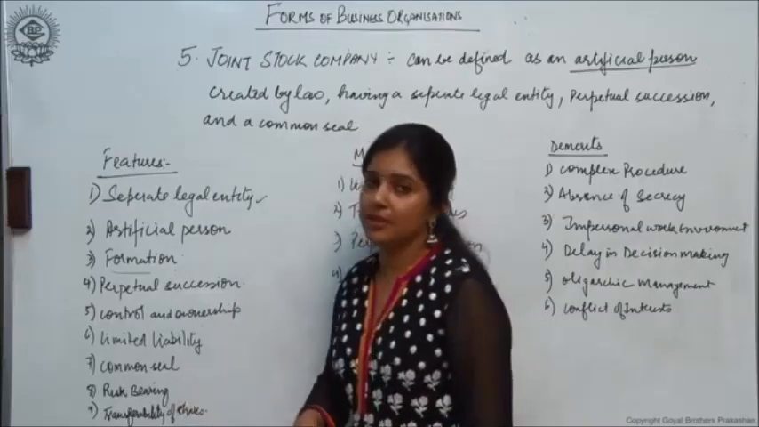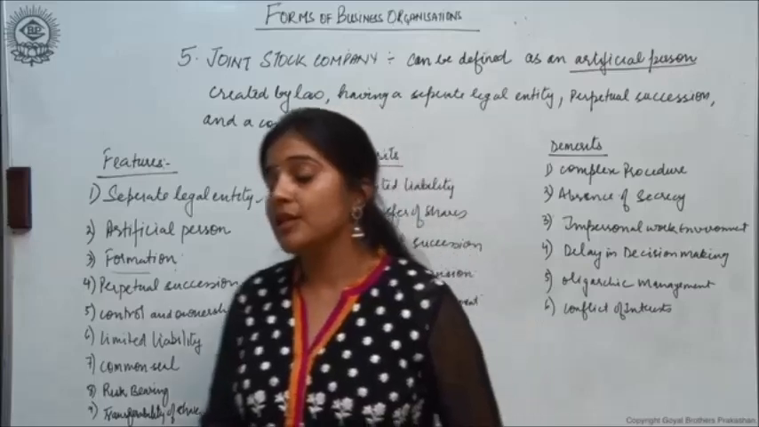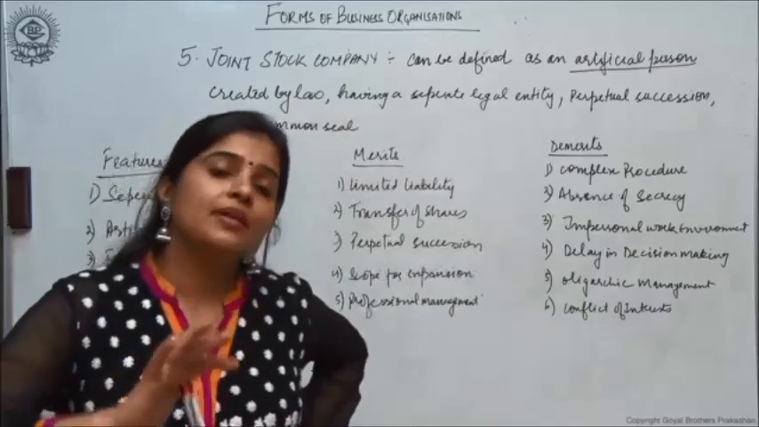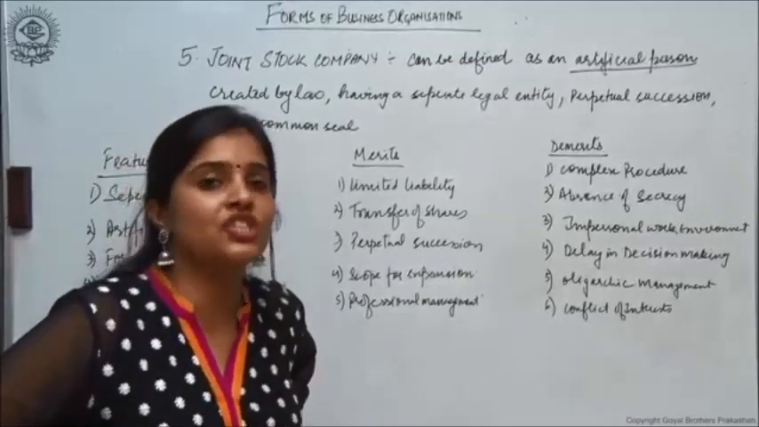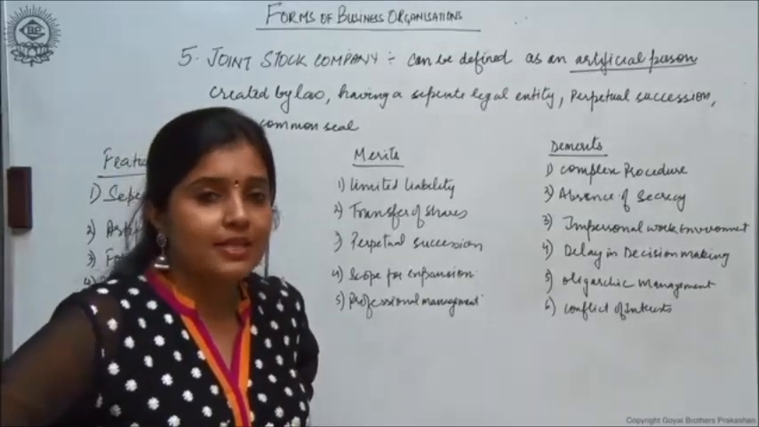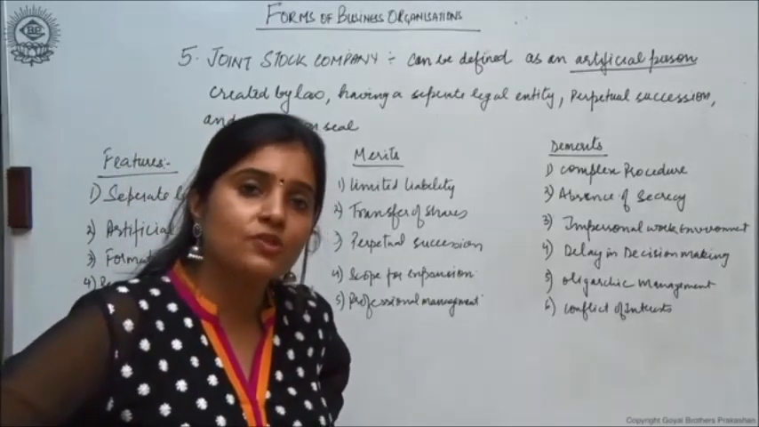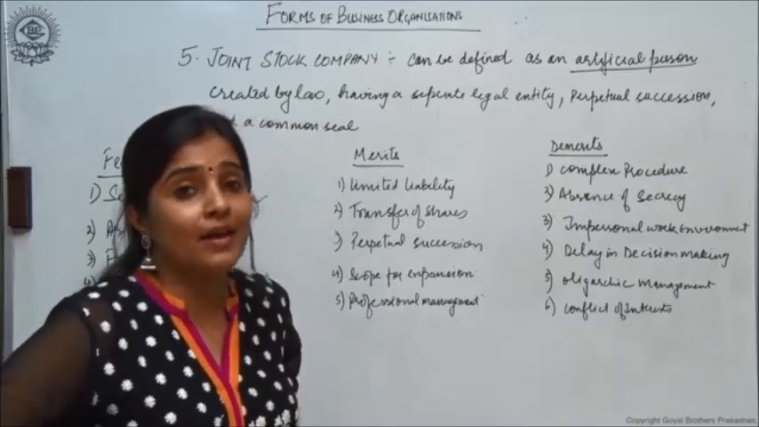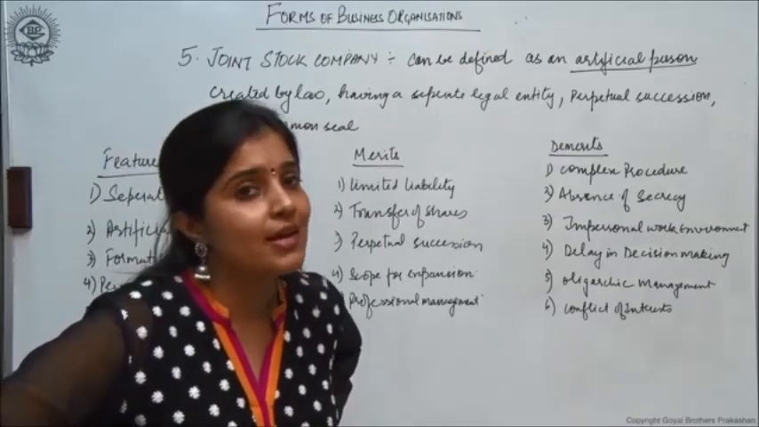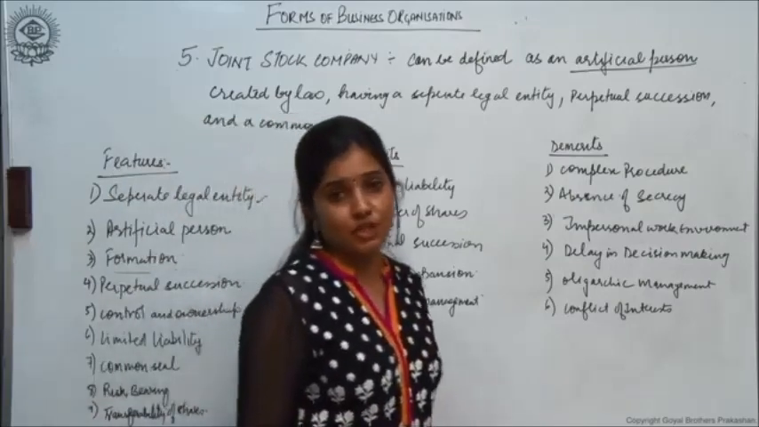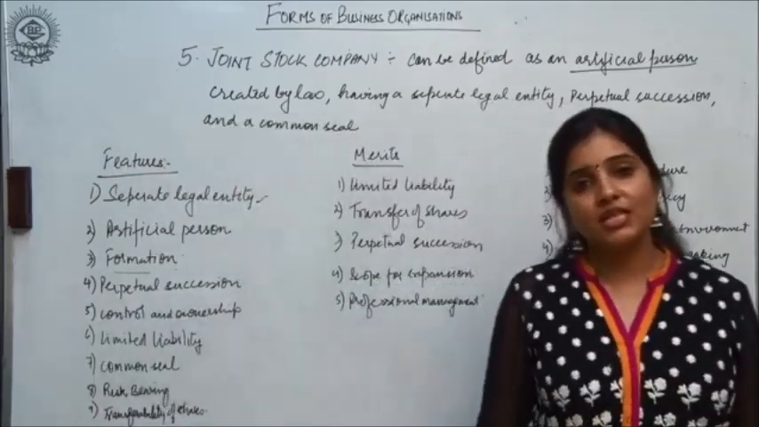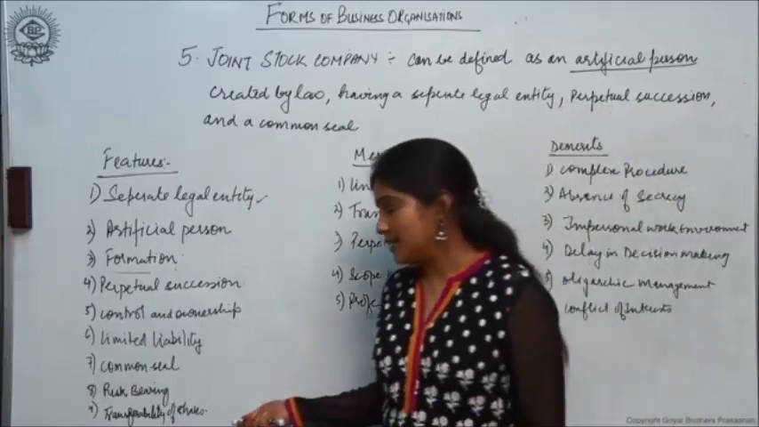Then risk bearing. यहाँ पे risk bearing is relatively less. Why? Because the risk is spread amongst all the shareholders, so the risk to be borne by every single shareholder is relatively less. Last is transferability of the shares. Shares can easily be transferred in the name of anyone else, right?